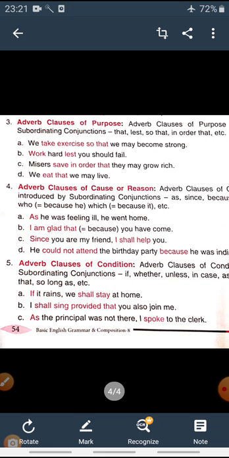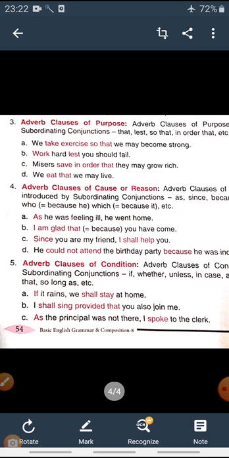Purpose is the motto behind the action. Reason is why the action has been done. And condition is the condition for the given task, that the task will be performed provided that the condition is fulfilled, right? So I hope all these five types of clauses are clear to you.